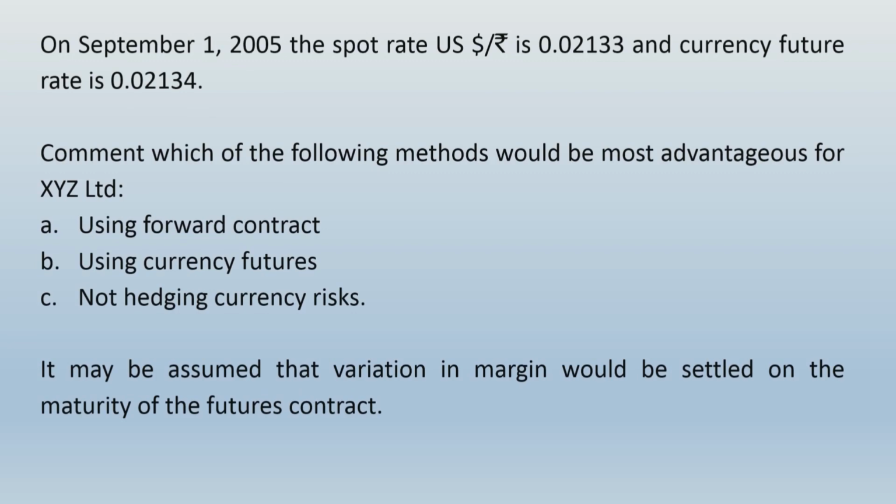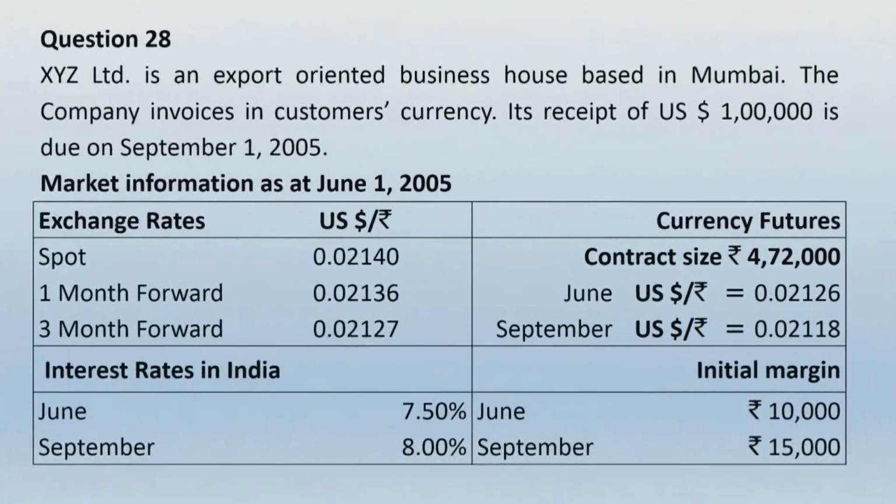For analyzing the whole information given to us, let us go back to the initial part. Let us see what is given. First of all, the amount of the receipt is due on September 1, 2005. That means $1 lakh of inflow will be on September 1, 2005, and they have given market information as at June 1, 2005. Look into one thing, September 1, June 1, there is a 3-month lag. That means today is June 1 and the expected receipt is on September 1.